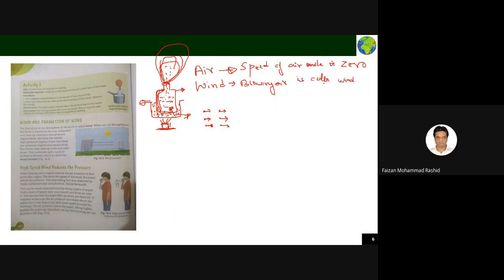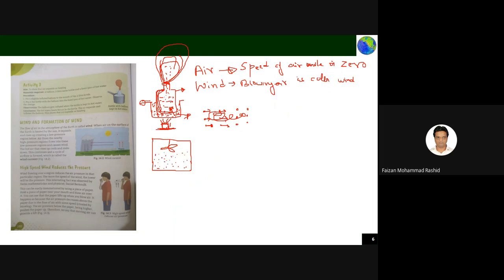Now I'll tell you an example. Assume this is your room, and all the air molecules are like this, not at all moving. You are just taking the air molecules for your respiration.